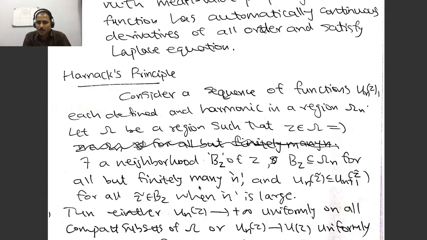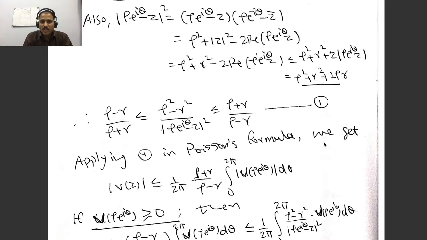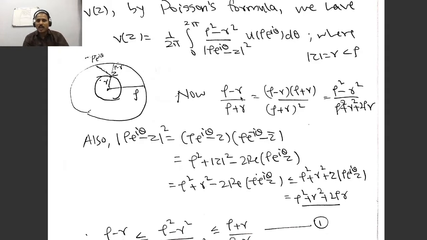So if you have this property, then one of two things will happen. Either u_n(z) diverges to plus infinity uniformly on all compact subsets of omega, or u_n(z) converges to a harmonic limit uniformly on all compact subsets of omega. This is the Harnack principle. So to get the Harnack principle, first we prove Harnack's inequality.